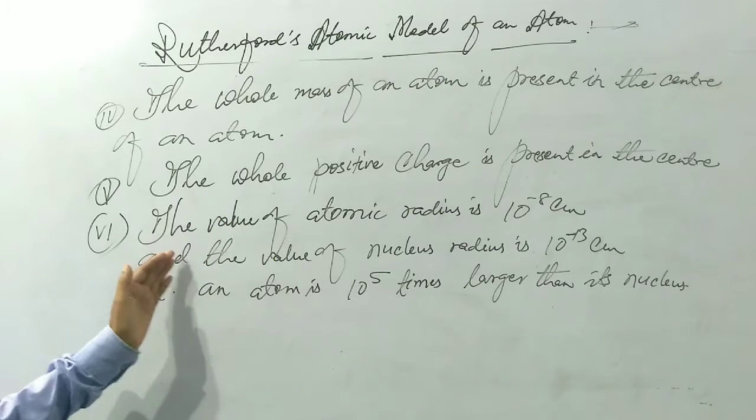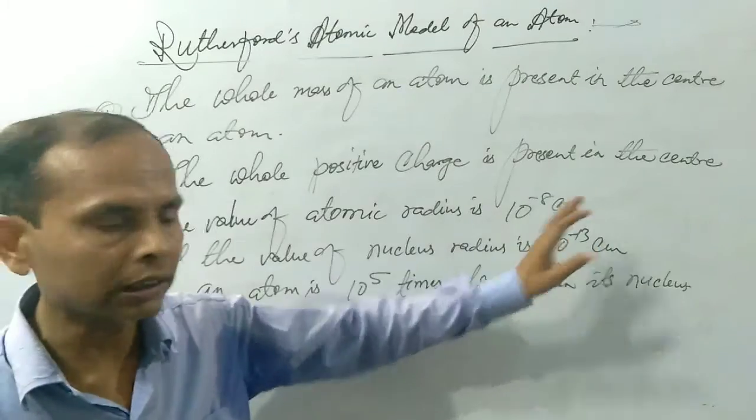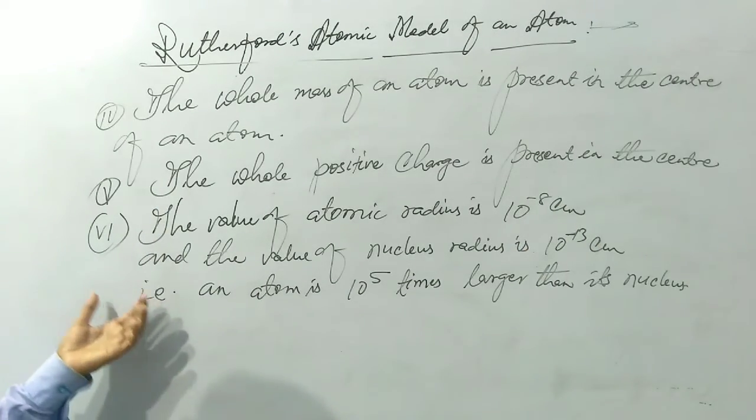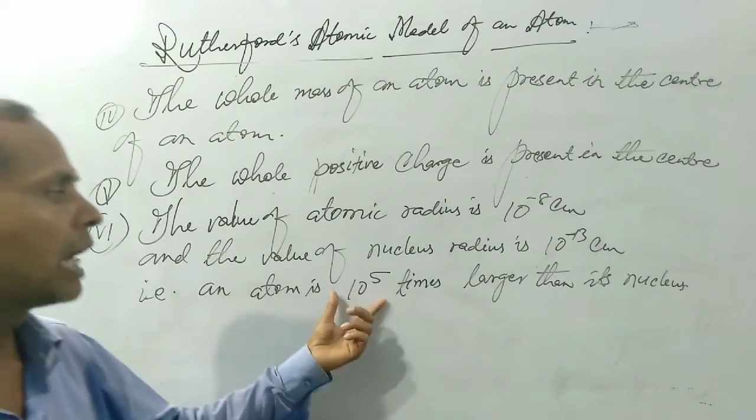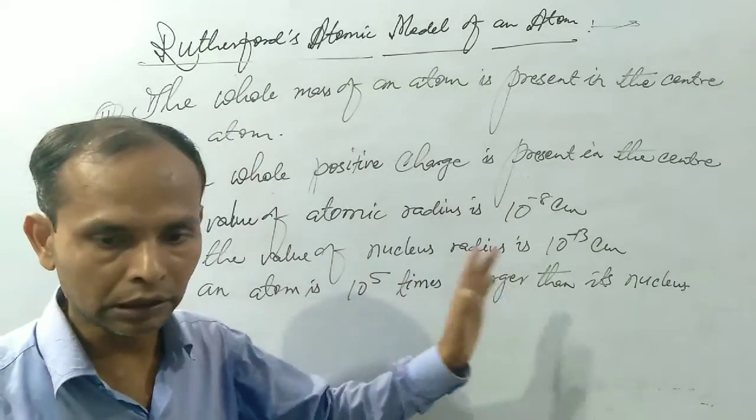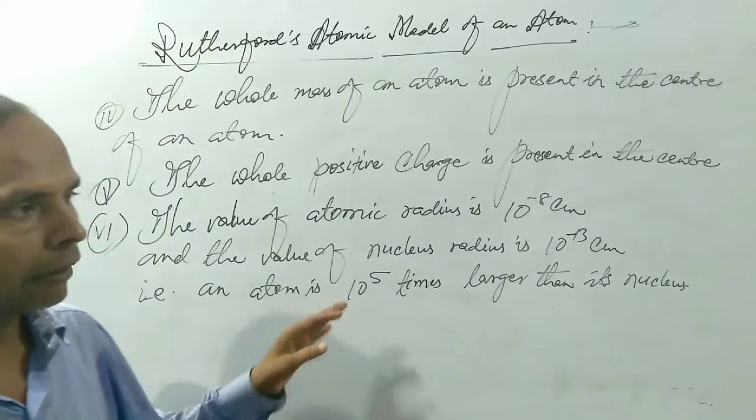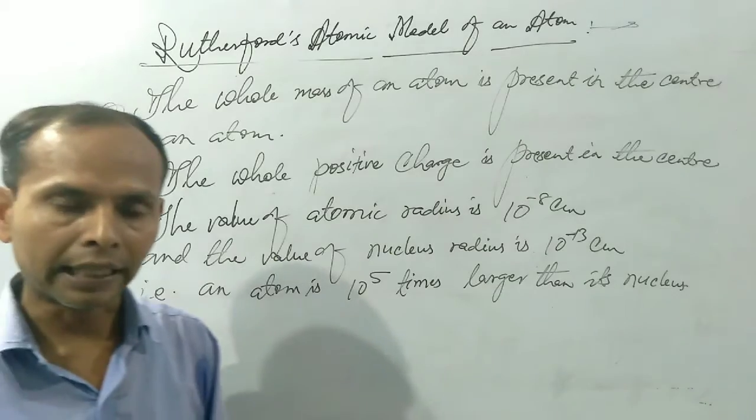In the next point, Rutherford told that the value of atomic radius is 10 to the power minus 8 centimeter and the value of nucleus radius is 10 to the power minus 13 centimeter. That is, an atom is 10 to the power 5 times larger than its nucleus. This value has been calculated on the basis of angle of deviation.